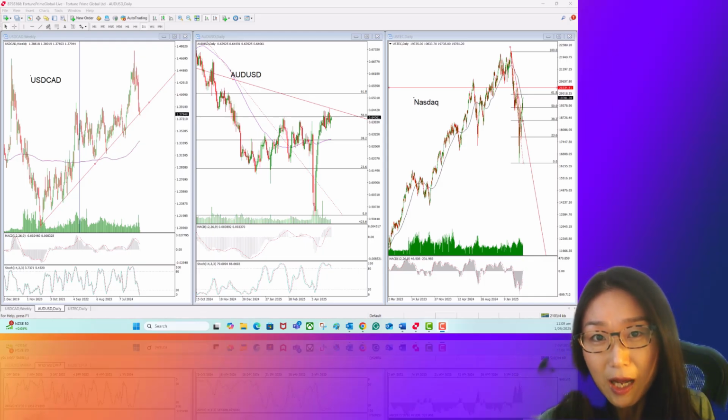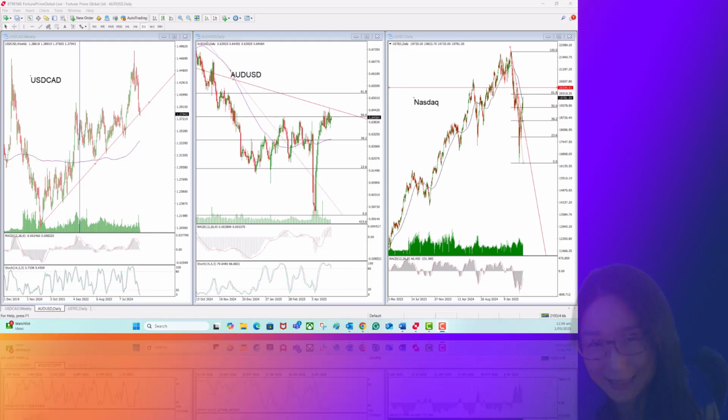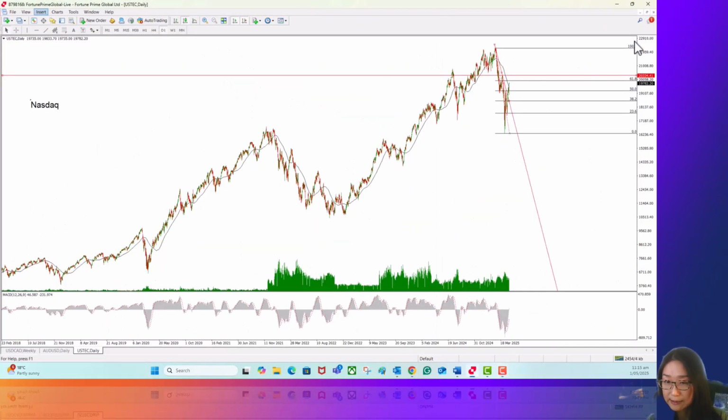So we can see the Australian dollar and the Canadian dollar could potentially weaken against the US dollar in the near term. So in the following video, I'm going to talk about the potential market trend of Nasdaq, the Canadian dollar and the Australian dollar against the US dollar, in the near term and long term trends. Let's get started. Let's start with Nasdaq 100.